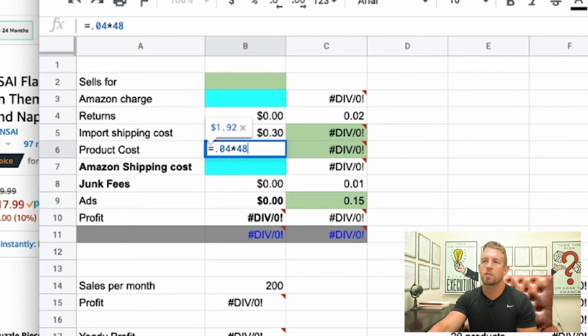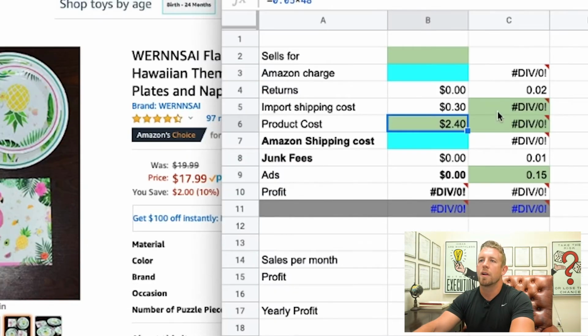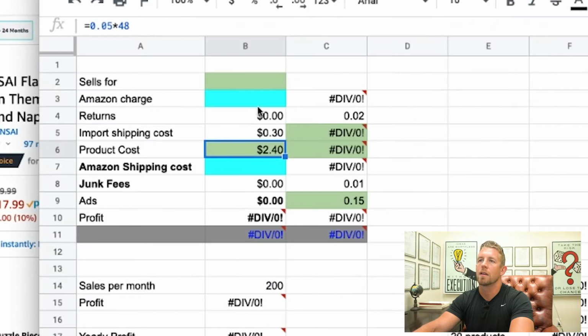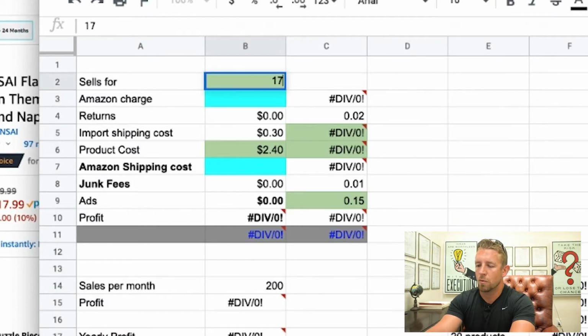We could even just, let's say for this scenario, bump it up to 5 cents. So we have 48 pieces at 5 cents, even though it's quoted 4 cents on there, and that would be completed as a set. So it would cost you $2.40 per set that you're going to purchase from them, all right? Now, they're selling it here for $17.99. So it sells for $17.99.